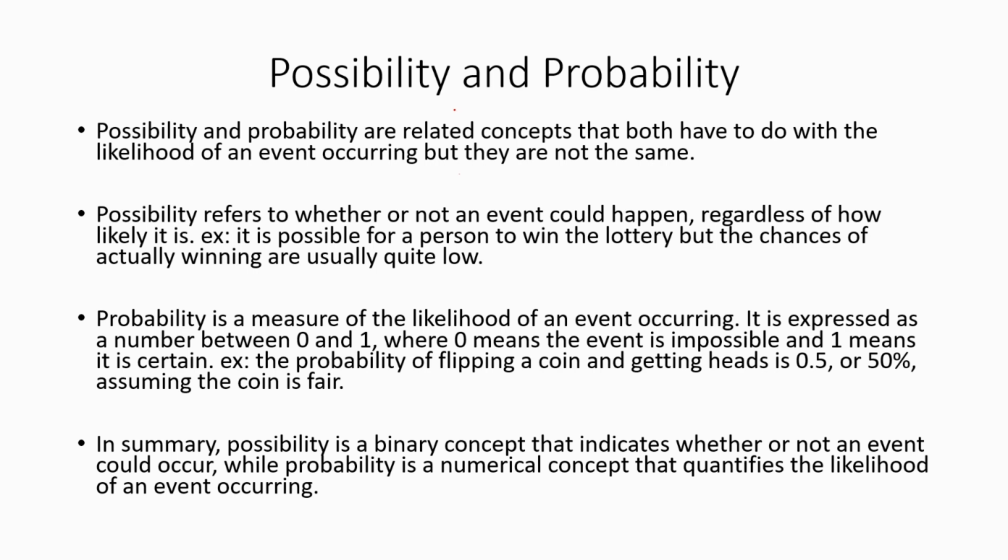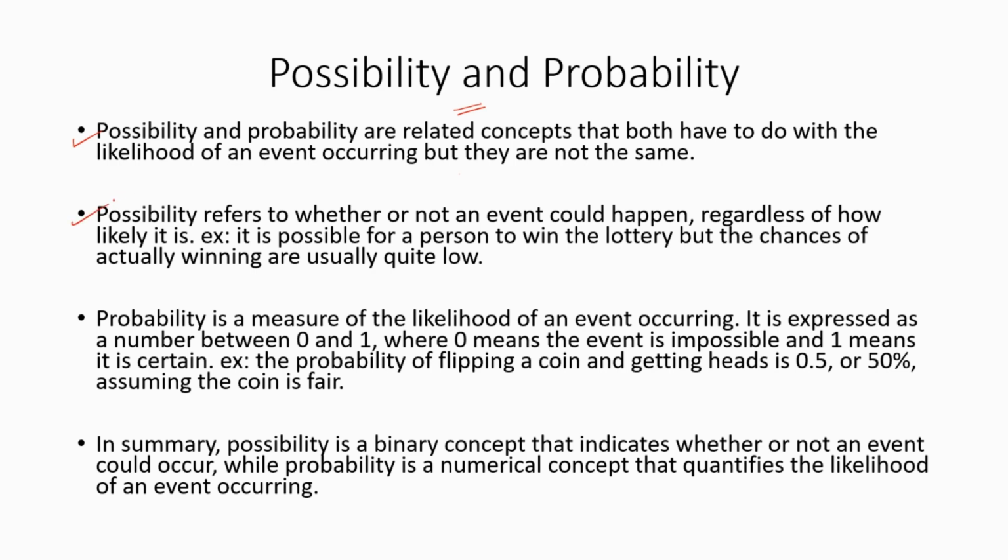Now let's discuss the terms possibility and probability. These terms will be frequently used under risk and uncertainty. Possibility and probability are related concepts that both have to do with the likelihood of an event occurring, but they are not the same. These are two separate terms.